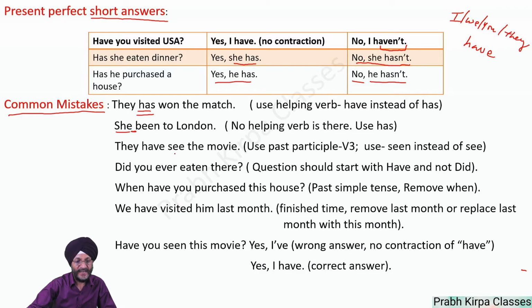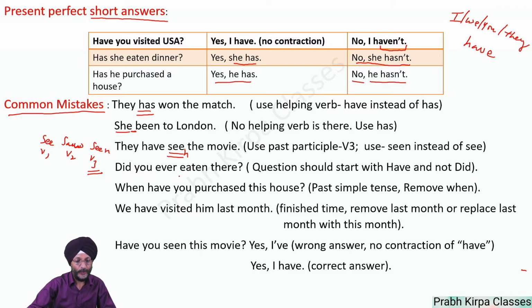Next, "They have see the movie." You will see that "see" is the first form of the verb, the basic form. Other forms are see, saw, seen. This is the second form, and this is the third form. We will use the third form, that is the past participle, and it becomes "they have seen the movie."